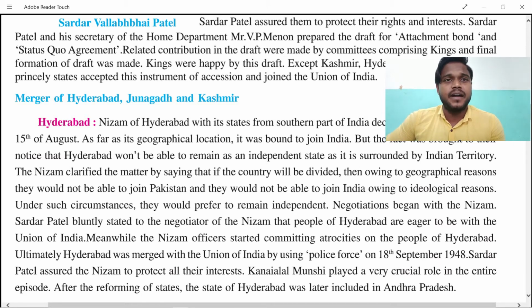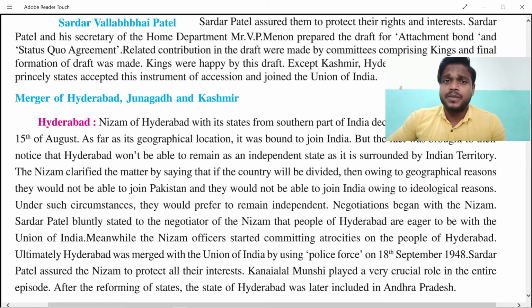The Nizam clarified the matter by saying that if the country were divided, for geographical reasons they would not be able to join Pakistan, and likewise they would not be able to join India. So literally they would join neither Pakistan nor India if the country separated. So negotiations were done. Sardar Vallabhbhai Patel bluntly, meaning very rudely, told the negotiators of the Nizam, and the people of Hyderabad were eager too, that we will not let it be done.